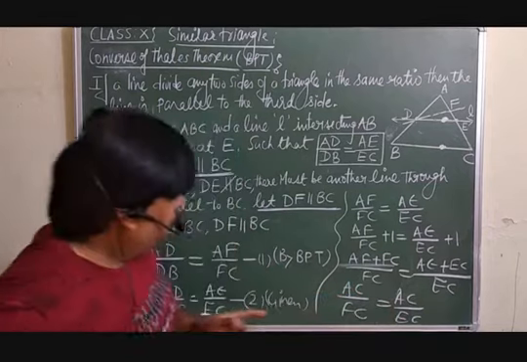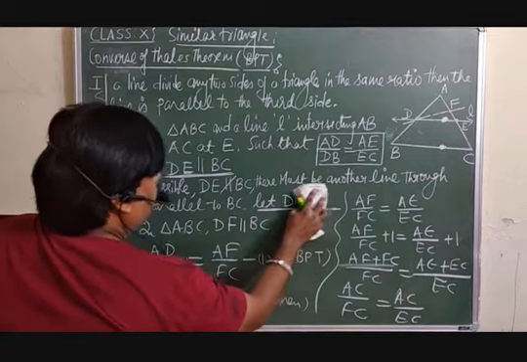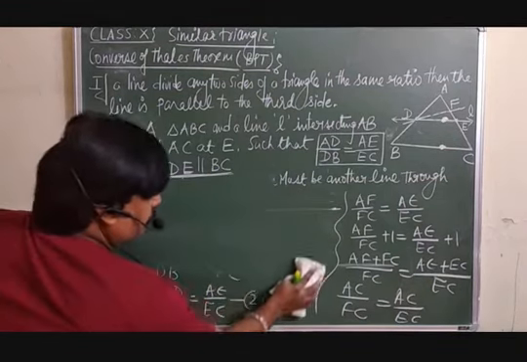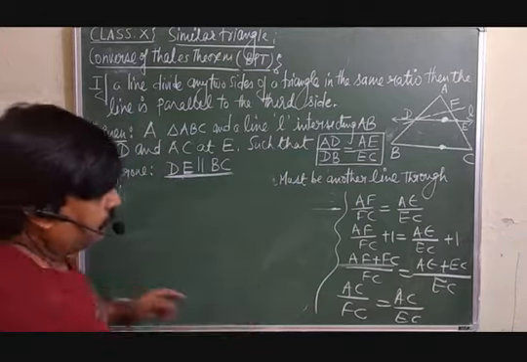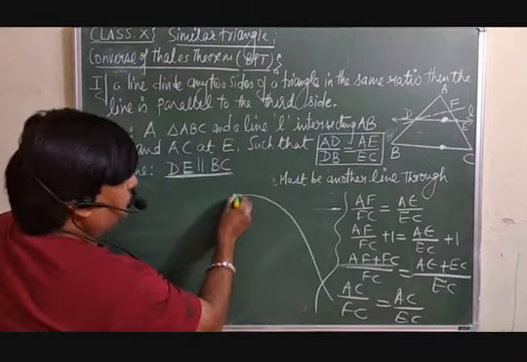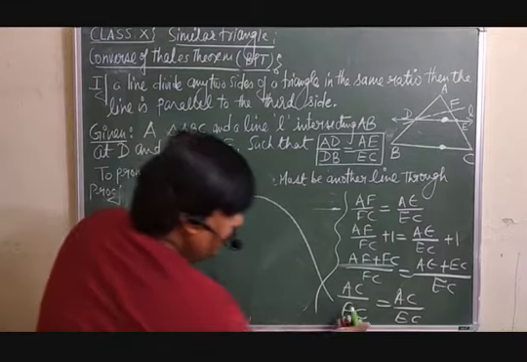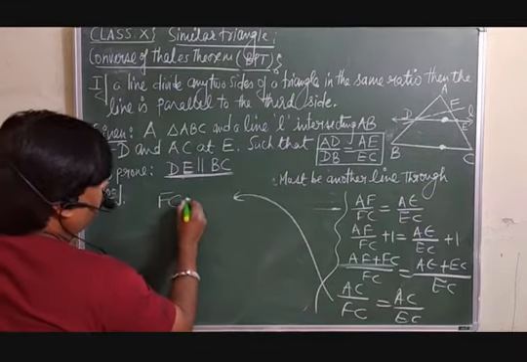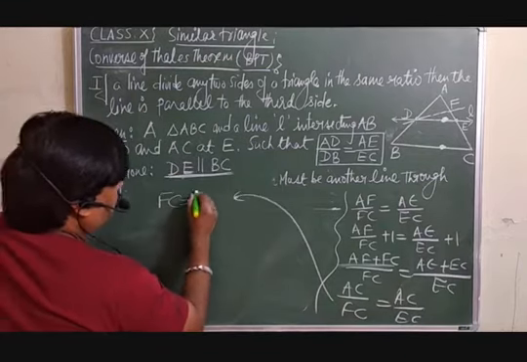From here you can say FC is equal to EC, because AC and AC you can cancel. So FC is equal to EC.